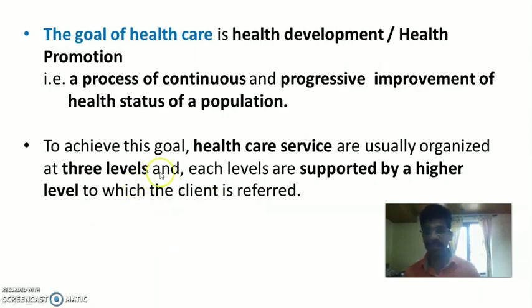That is primary, secondary and tertiary levels. Each level is supported by a higher level. That is, the secondary level supports the primary level, and the tertiary level supports the secondary level. So each level is supported by a higher level to which the clients are referred. The client, the patient, the individual is referred, transferred. So to achieve this goal, healthcare services are usually organized or classified into 3 levels, and each of these 3 levels is supported by a higher level to which the person is referred or transferred.